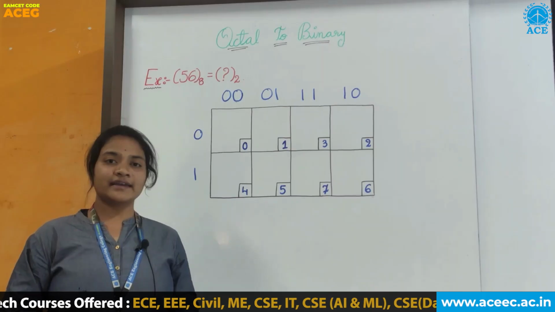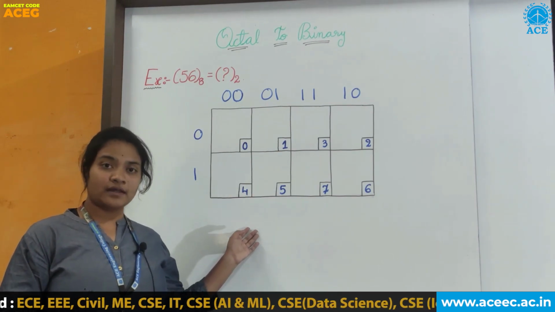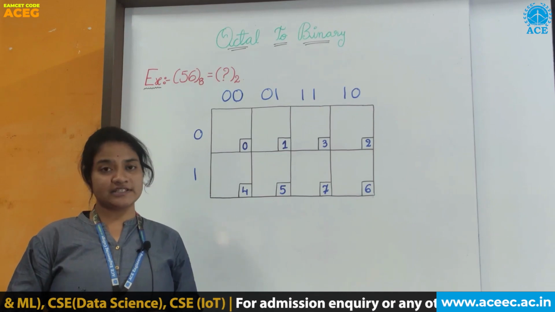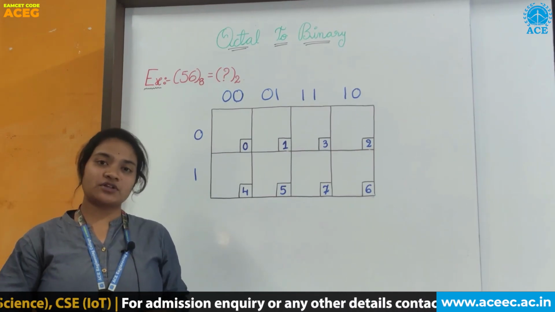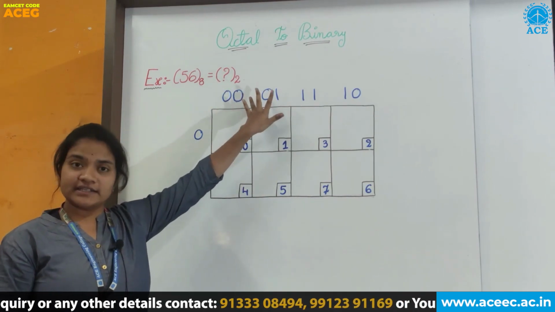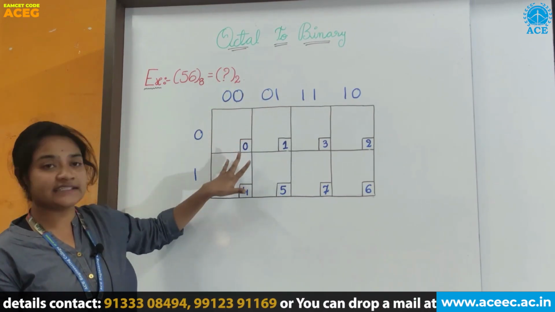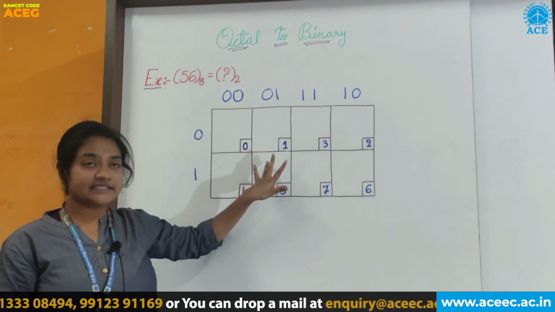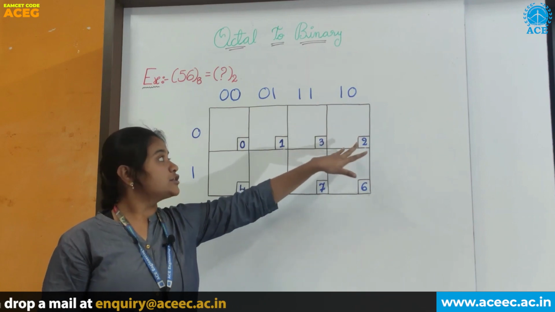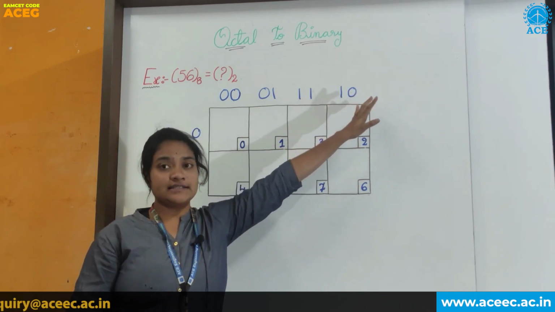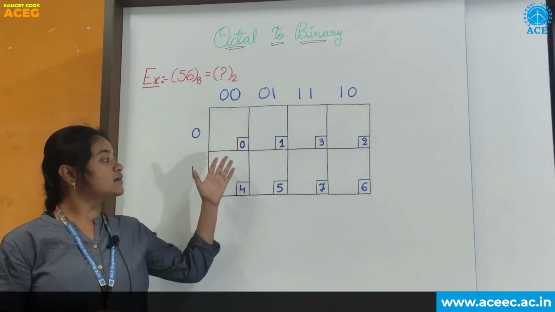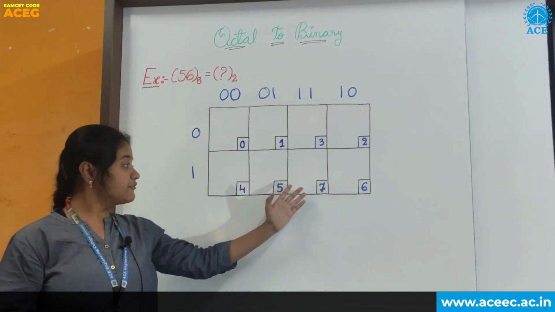Okay, Shrishant. Here we are considering K-map. As octal number base is 8, we require 3-bit binary representation. Now we have to draw a diagram of K-map. We have to represent binary numbers 00 for the digit 0, 01 for the digit 1. So we have to take 2 in this block. For 2 the binary values are 1, 0. For 3, 1, 1. Similarly for 4, for 5, for 6 and for 7.